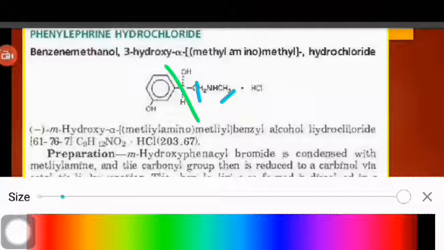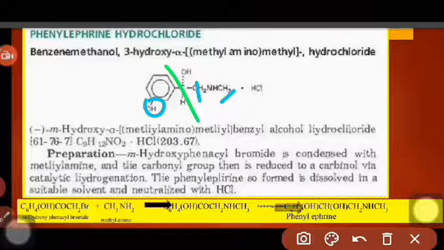All these are considered different substituents, not a single substituent. That is why it is meta hydroxy alpha methyl amino methyl benzyl alcohol.